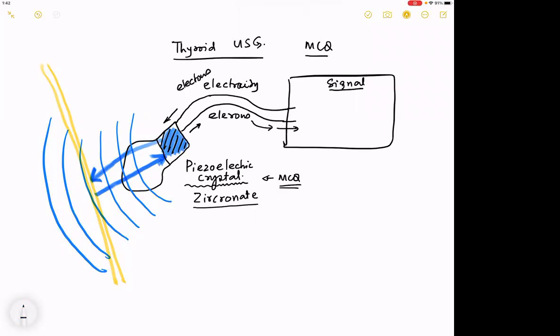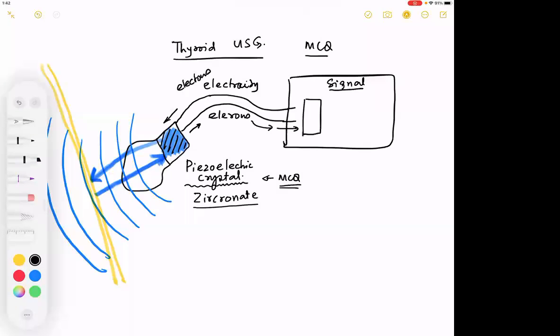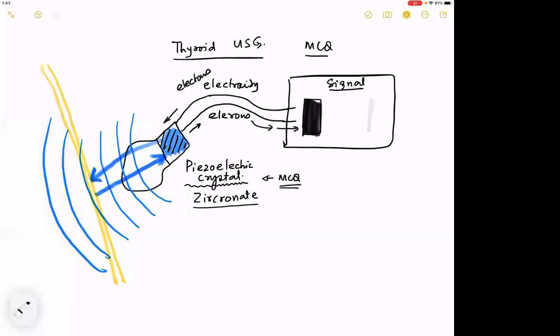Good. Out of the signal, I will have three colors with me. One is absolutely jet black. One is more on the white side.